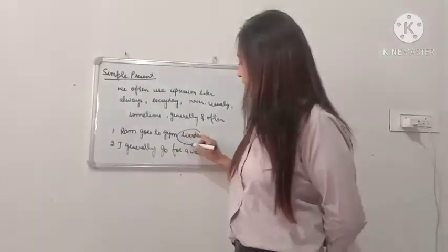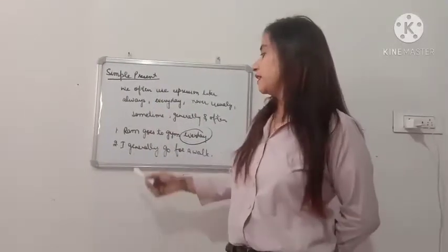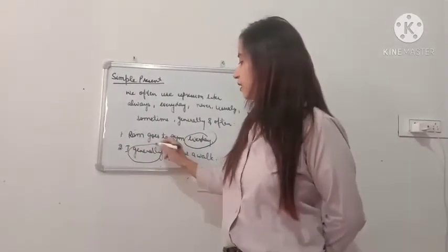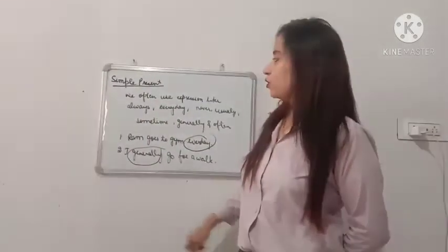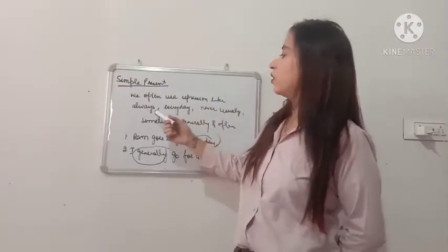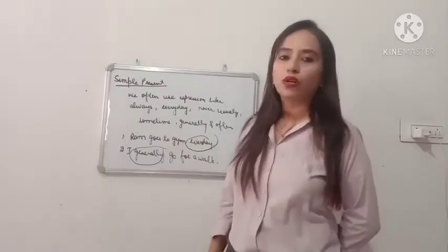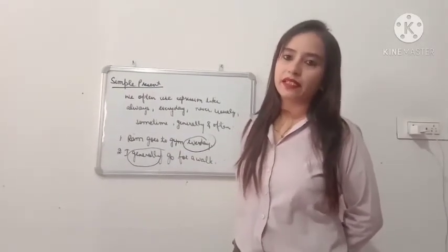If every day is coming, obviously the sentence is simple present. I generally go for a walk. Generally is coming, that means it is a simple present tense. So in simple present tense, we use expression like always, every day, never, usually, sometime, generally and often. Now students, we shall move to simple past tense.